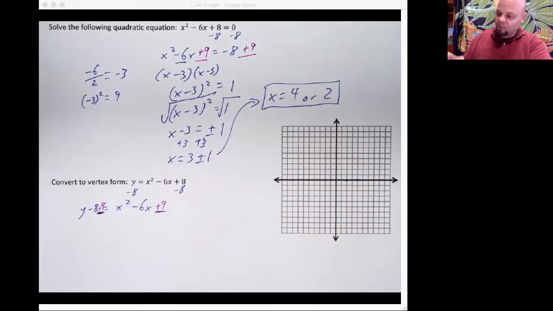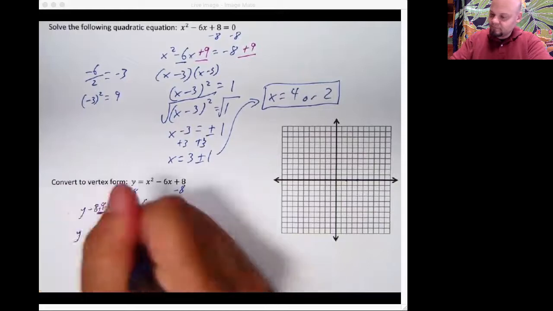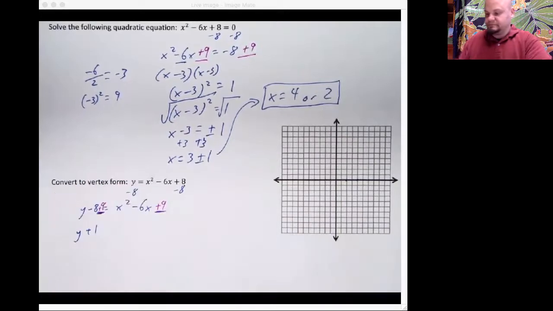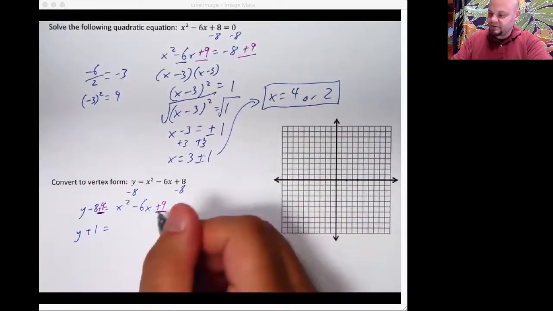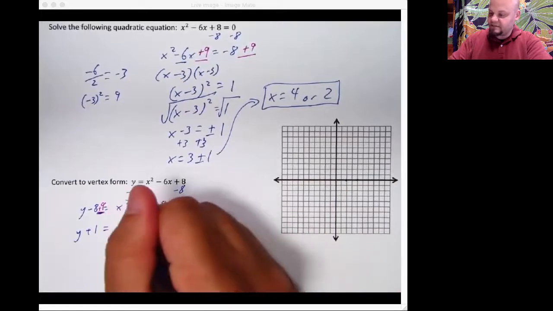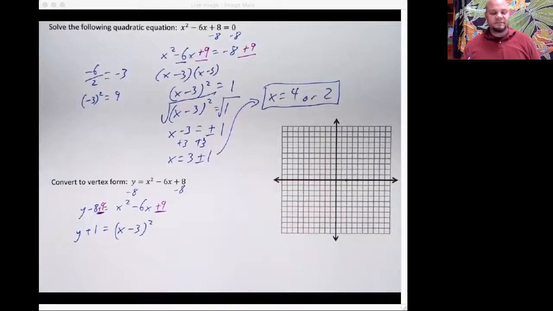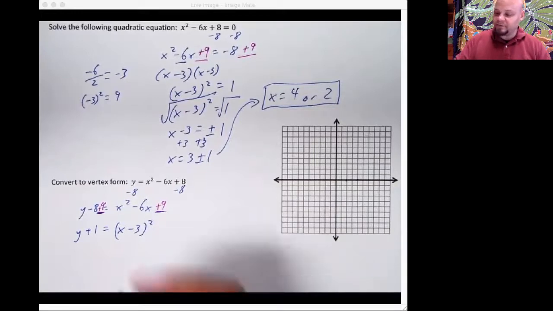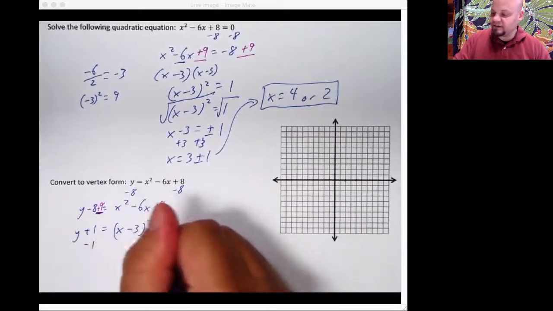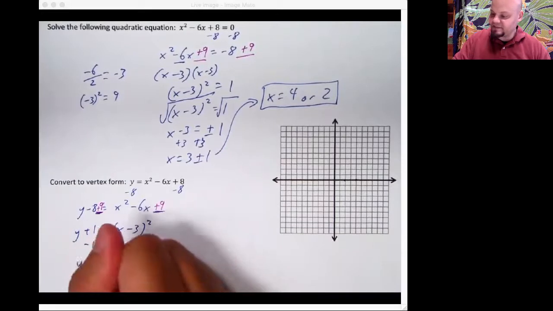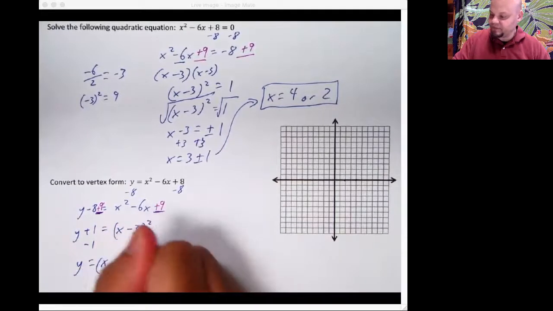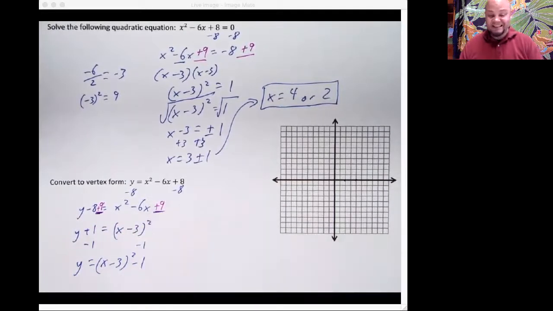On this side, I've got y plus 1 is equal to, this whole thing's going to boil down to x minus 3 squared. That's what it was earlier. But we're not solving this for a specific value this time. We're going to end up with an equation. And we want y to be alone, so we could subtract 1 from both sides, and now it is in vertex form. Yay.